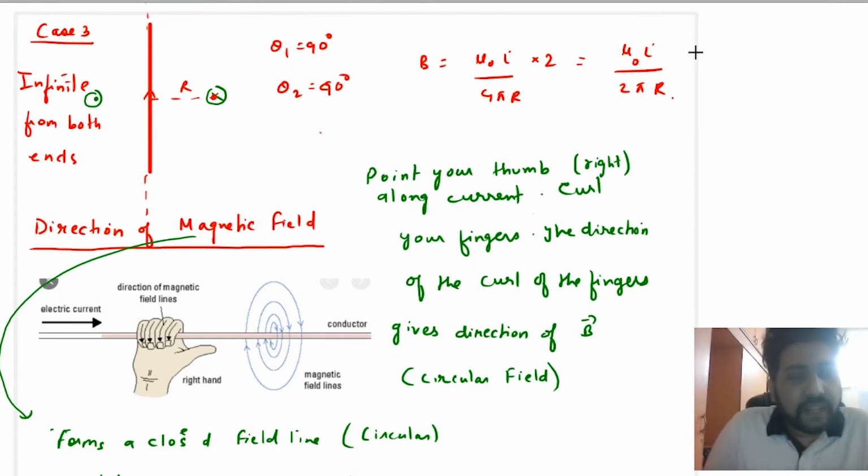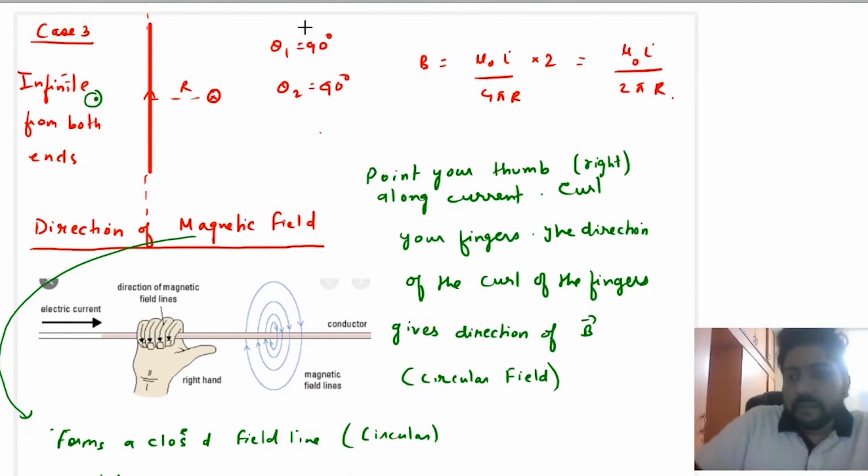The magnetic field due to an infinite current carrying wire carrying a uniform current is equal to mu naught I upon 2 pi r. All right. Now let us look at the direction of magnetic field. Now this is also very important to look at the direction of magnetic field. So you have seen that in this case, the direction of magnetic field is what? The direction of magnetic field here is inside the plane.